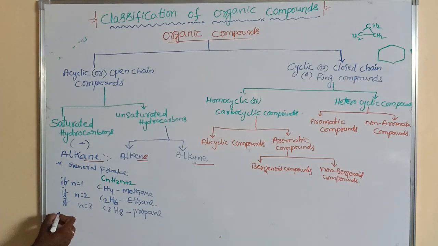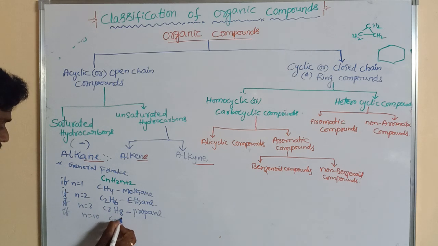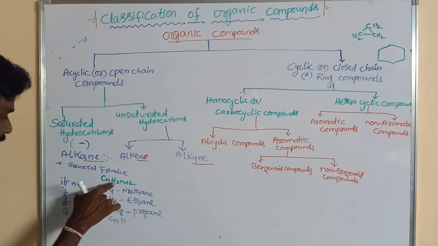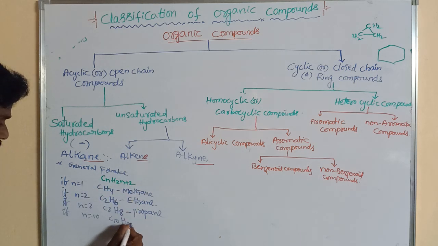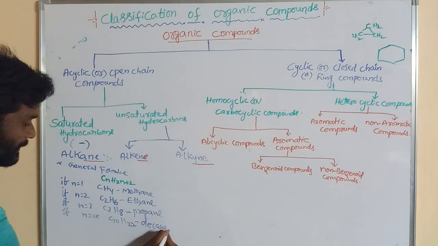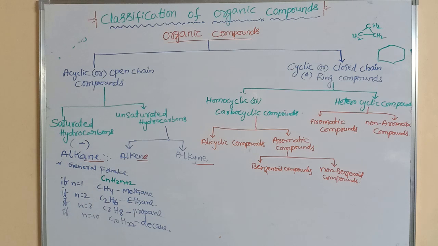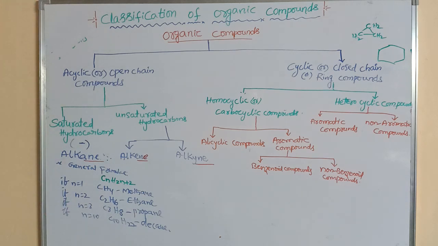If n is equal to 10, C10H22, since 2 tens are 20 plus 2 is 22, this is decane. All these are alkanes, containing only single bonds: methane, ethane, propane, up to decane.